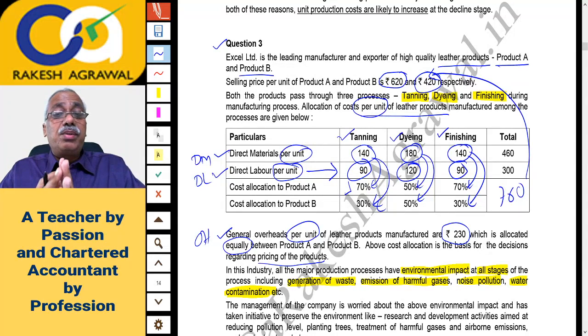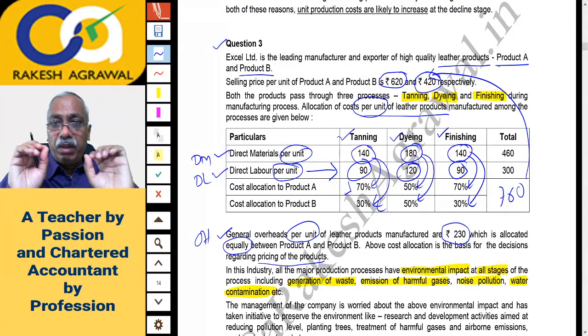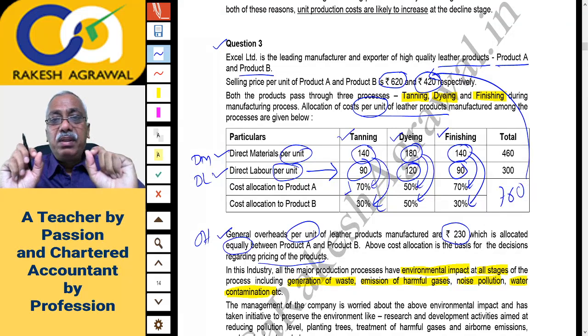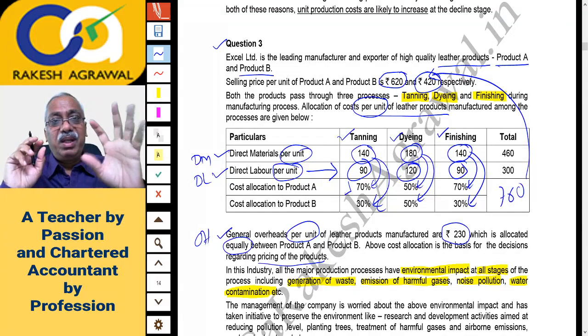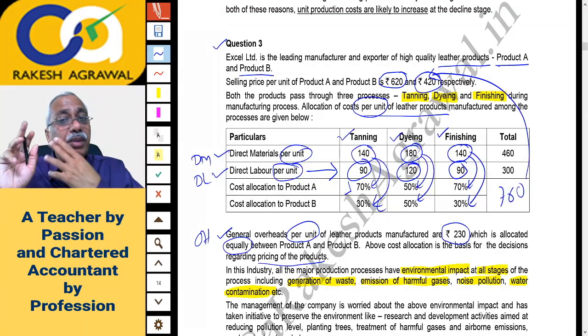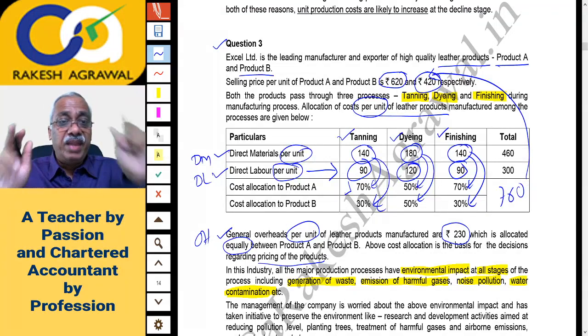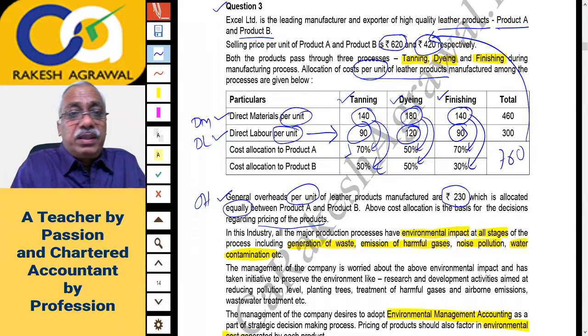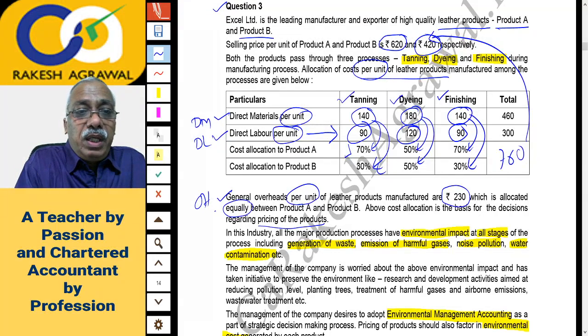This you will distribute between A and B, and you will take the total, that is material plus labor. You will get prime cost, direct material plus direct labor, per unit of A and per unit of B. Then you will take the general overheads, which are apportioned equally.